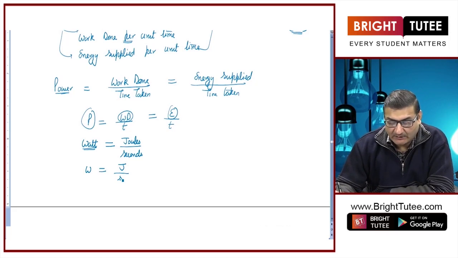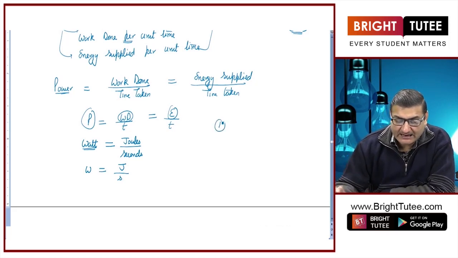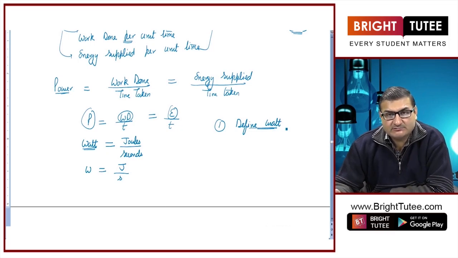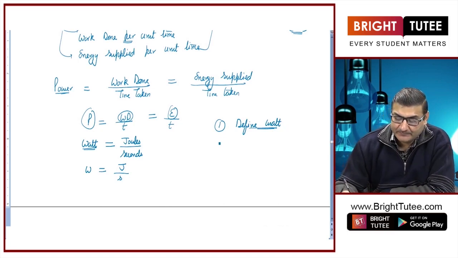Fine. Now, there are two things that may be asked from us. First thing is, we will be asked to define watt. If I am asked to define watt, I am going to simply write what is the SI unit of power, that is it, right.